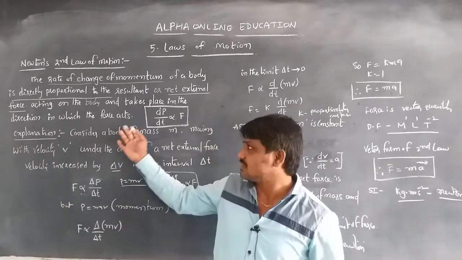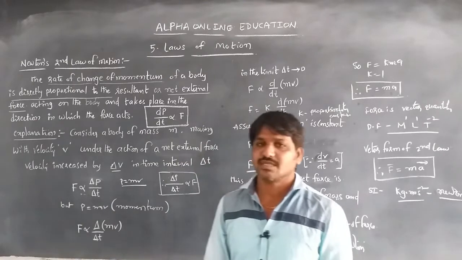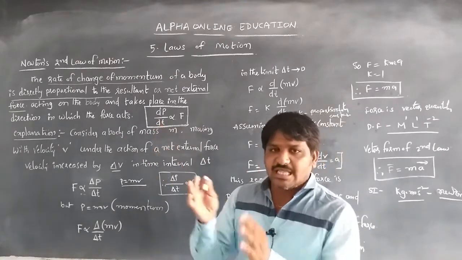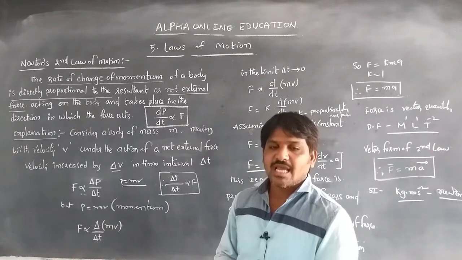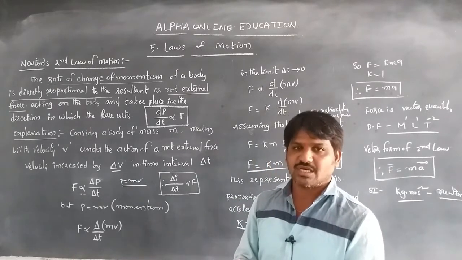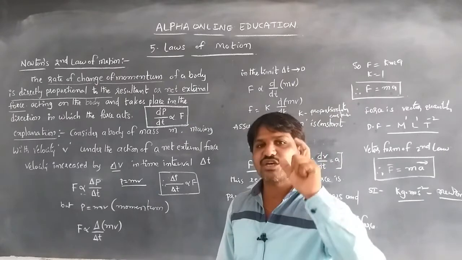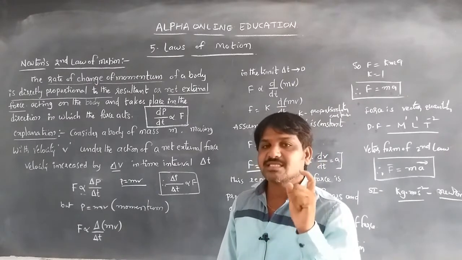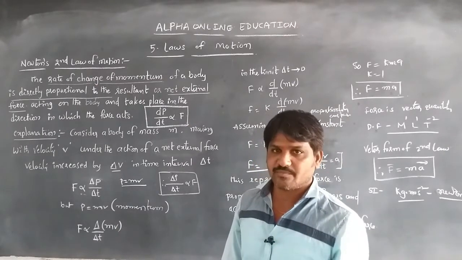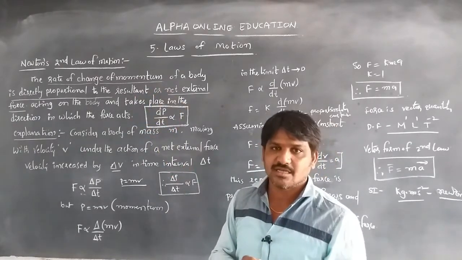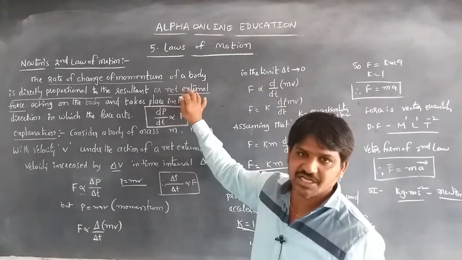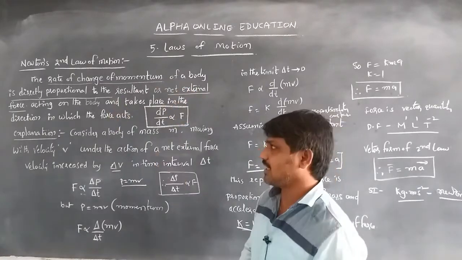Once again, the statement of Newton's second law of motion, listen carefully. The rate of change of momentum of a body is directly proportional to the net or resultant external force acting on the body.